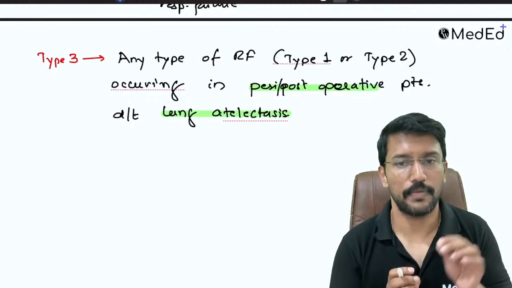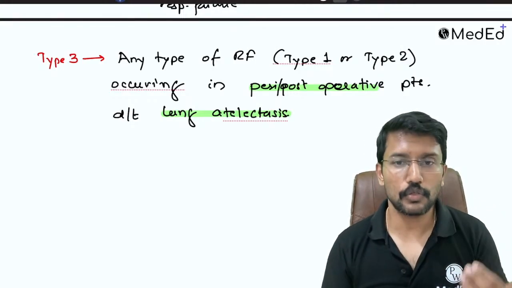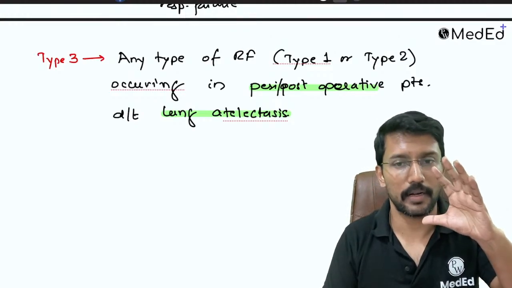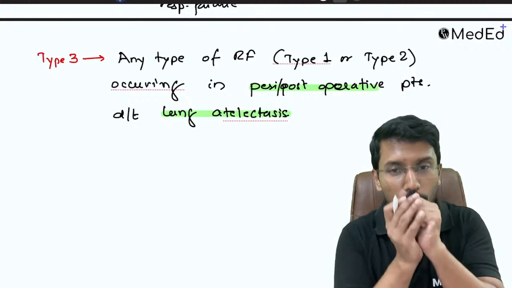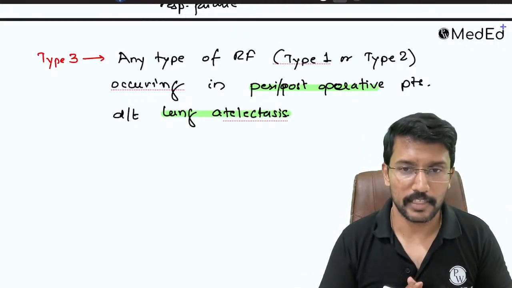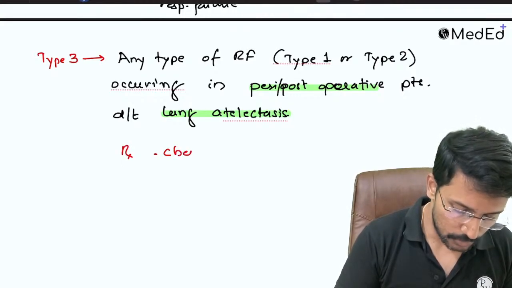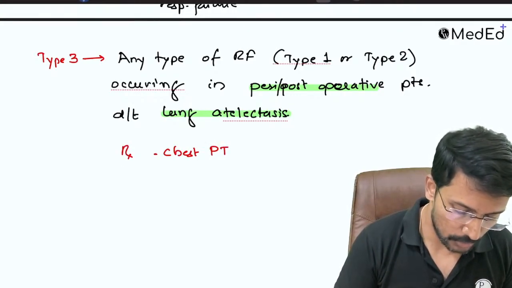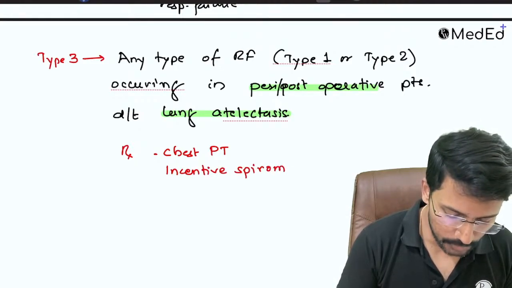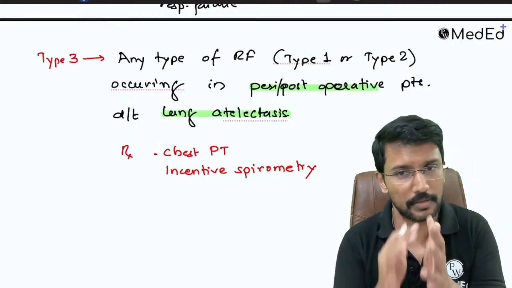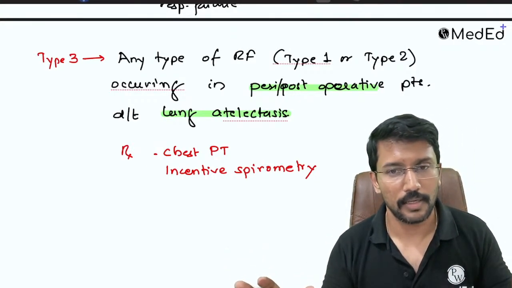There's a reason why we have called it a separate category. For these patients, giving oxygen does not solve their problem, because the collapsed lung needs to expand. So these patients would require chest physiotherapy and incentive spirometry. When they blow air into the spirometer, the lungs will expand. That's why we have created a separate category. So the treatment is chest physiotherapy and incentive spirometry, not oxygen. They just make the collapsed lung open. It is not a pathologic lung, it's just collapsed. There's no pneumonia or anything. So once it opens, it will participate in gas exchange and your respiratory failure is gone.